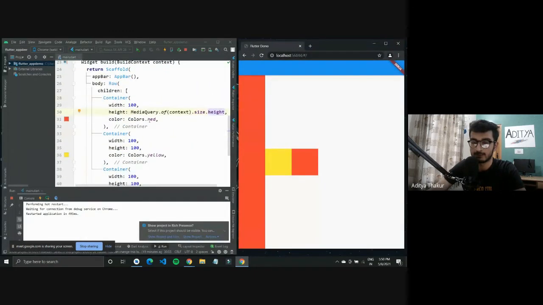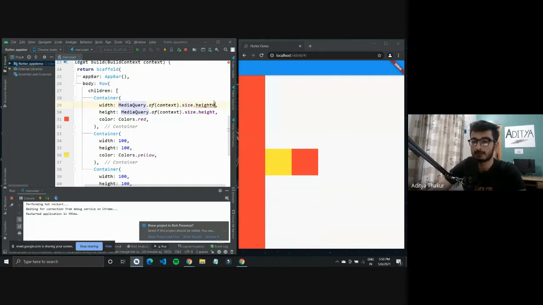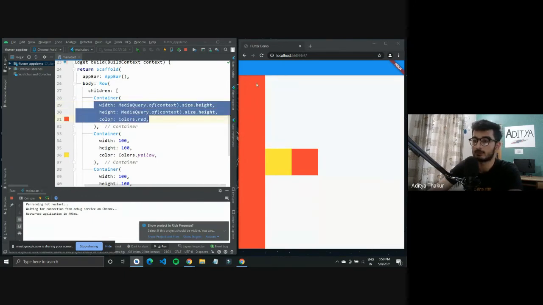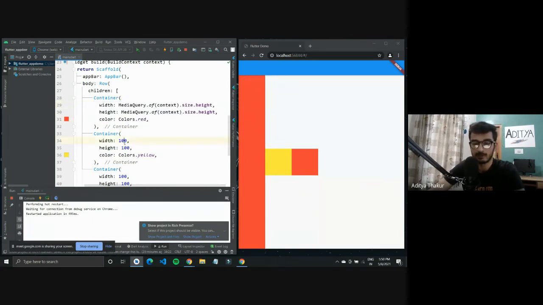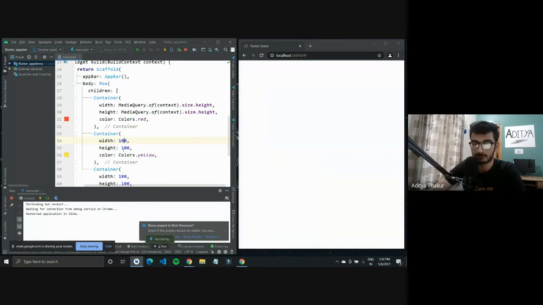What you can do is accordingly specify the width, but I'll have to get rid of the other containers because right now this width and height would completely fit the screen. If I just try to do it now, it should get an error.